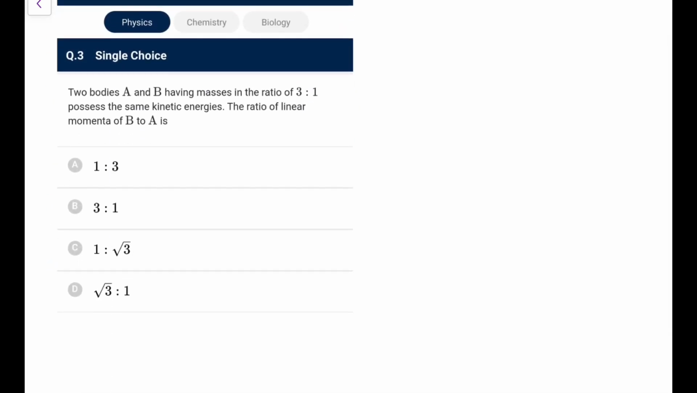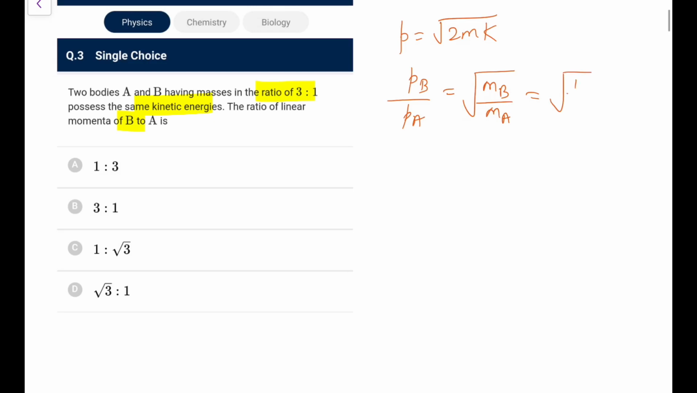Now you have 2 bodies having masses in the ratio 3:1 and the same kinetic energy. The ratio of their momenta is, so what I can say, P is equal to root 2mK for a body. So I can write PB upon PA would be equal to under root of MB upon MA. So MB upon MA would be 1:3 under root. So go by option C, again an easy one for you.